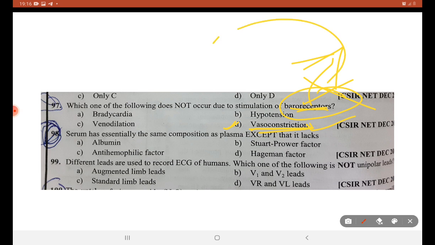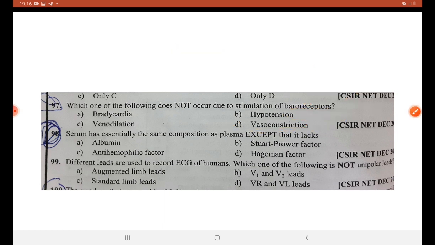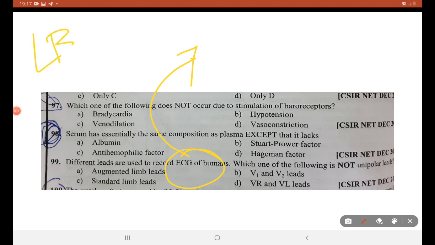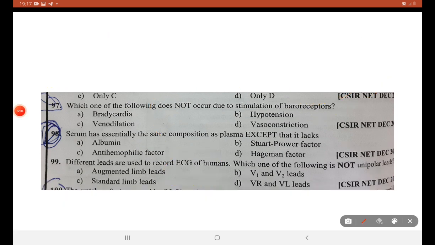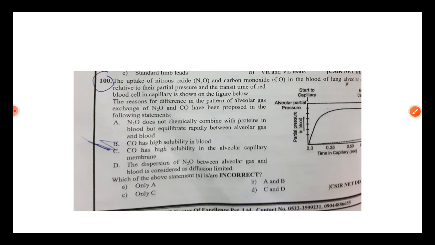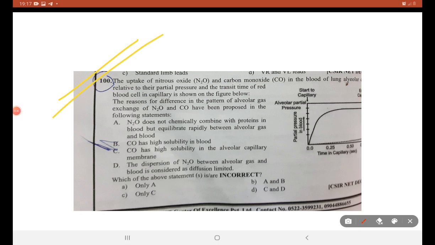This also connects with the renin, angiotensin, aldosterone systems. Next is an understanding bit, that is LB. Augmented, that is, limb lead is bipolar. Augmented is unipolar. Then chest is unipolar. I have given you mnemonics as well. Now the serum and plasma, anti-hemophilic factor, so static. This we have seen. That is diffusion coefficient and perfusion coefficient. The solubility of